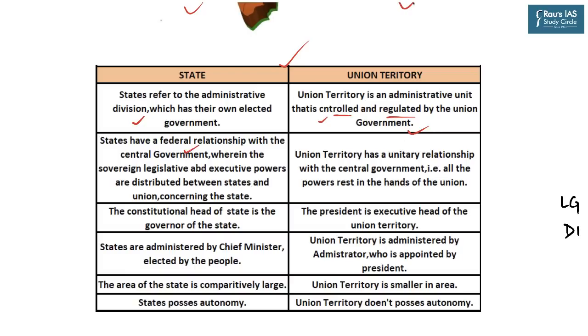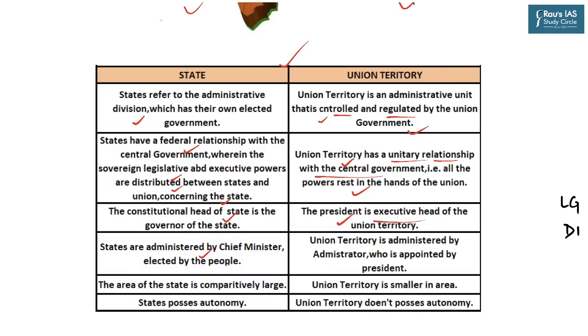States have a federal relationship with the central government wherein the sovereign legislative and executive powers are distributed between the states and the union. Whereas union territories have a unitary relationship with the central government, that is, most of the powers rest in the hands of the union. The constitutional head of a state is the governor, whereas the president is the executive head of the union territories.